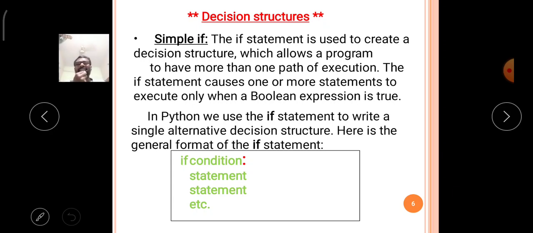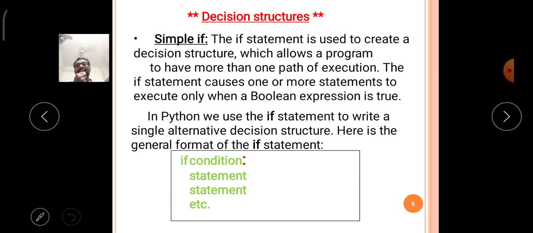So the if verifies the given condition. If the condition's truth value is true, then the following dependent statement or statements, that means a single statement or a group of statements, will be executed.